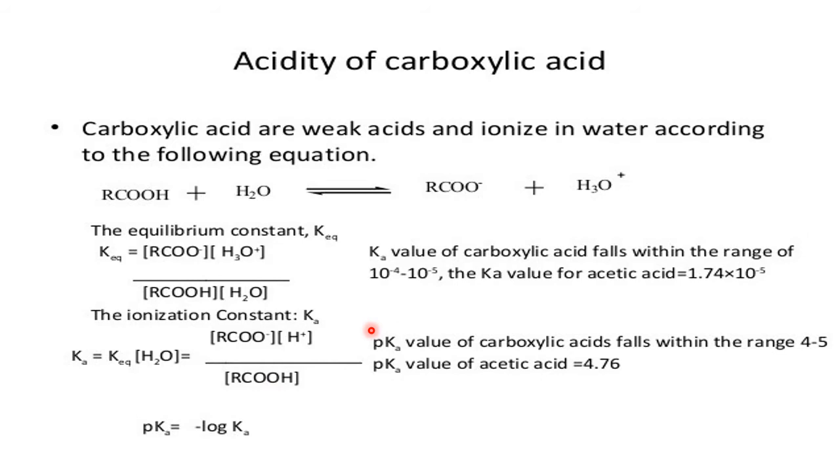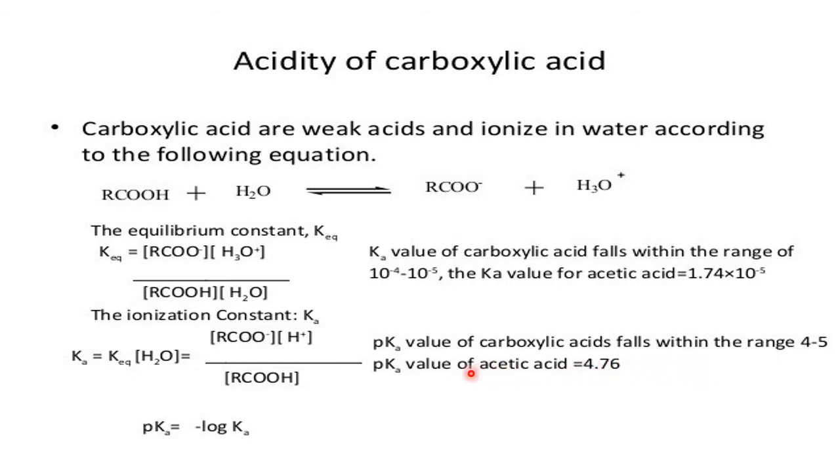And you can take out the Ka value. After taking the Ka value, go for the pKa value. So the Ka value and the pKa value are the 2 values on which we can explain the acidic properties of acids. The more correct way of explaining acidic properties is by their pKa value. Smaller the pKa value, stronger is the acid. This is the conclusion we made in the 11th class. In general, the pKa value of carboxylic acids falls within the range of 4 to 5.